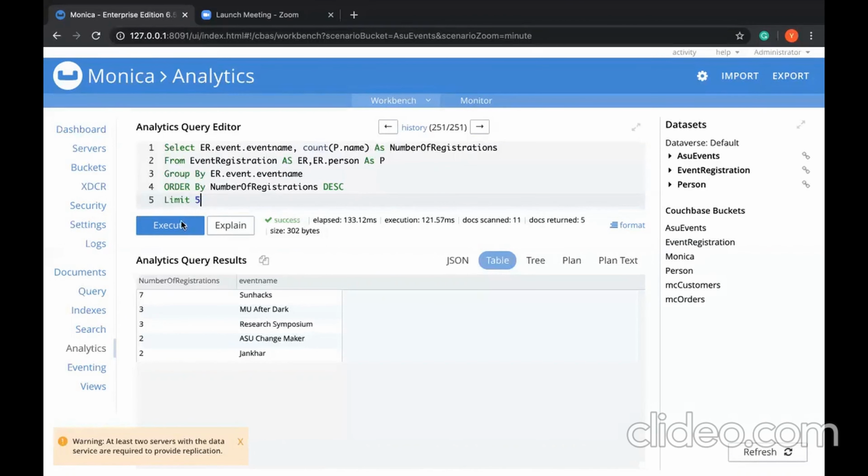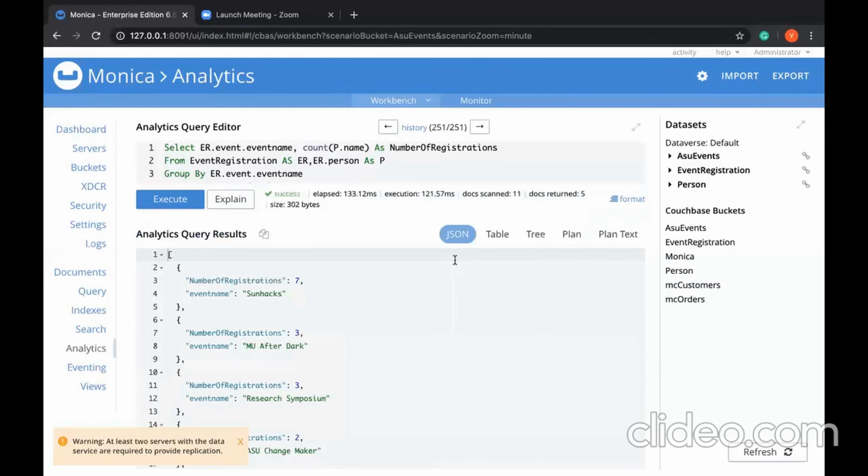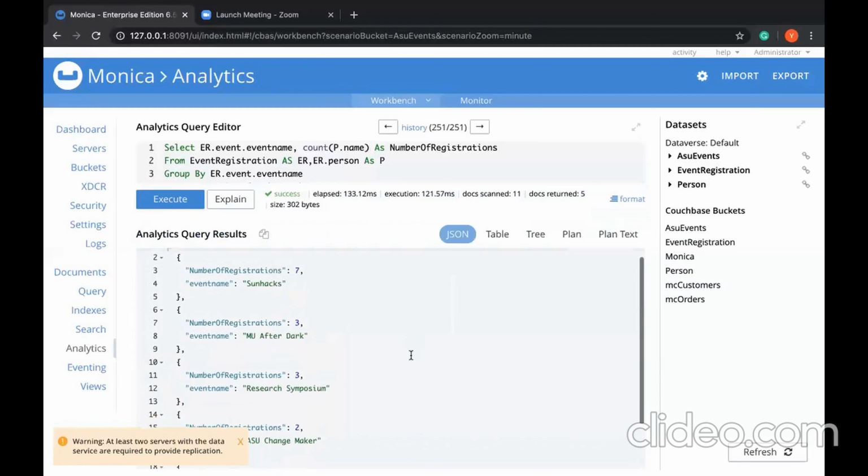So I've already executed this. You can see the results on my screen, where we have Sun Hacks, MU After Dark, and a few others as the top 5. Also, you can find the JSON output over here.